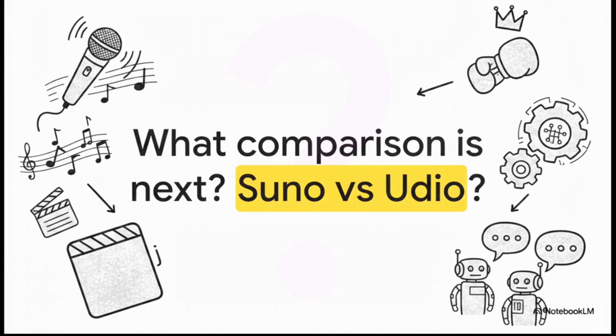And that brings us to the end of today's explainer. But I want to leave you with a provocative thought drawn directly from our source material. The AI landscape is massive. So what comparison do you need to see next to optimize your workflow? Should we put Suno up against Udio, or maybe pivot to video and look at CapCut versus Synthra? The battle for the best AI tools is really just beginning, and we'll be right here to break down the data every step of the way.